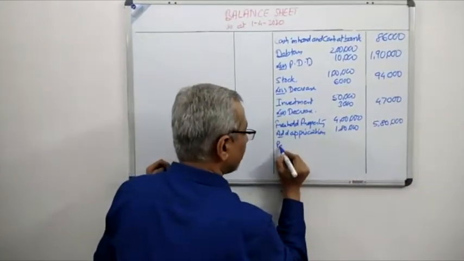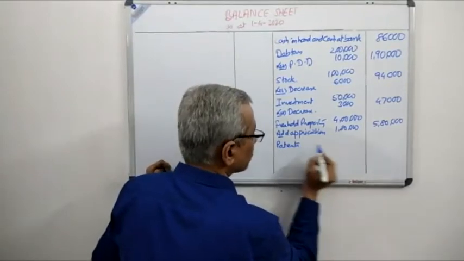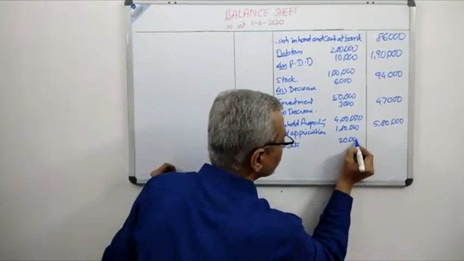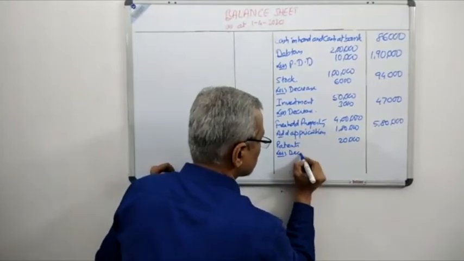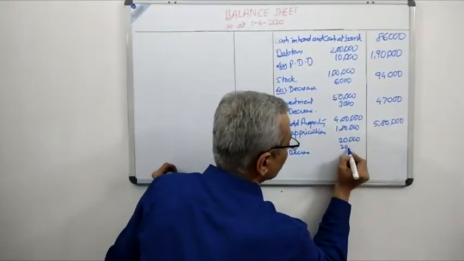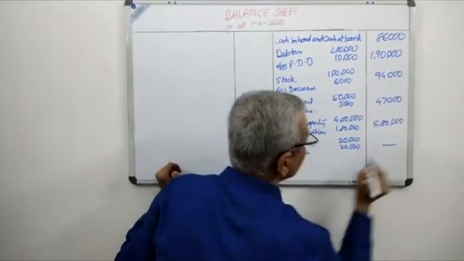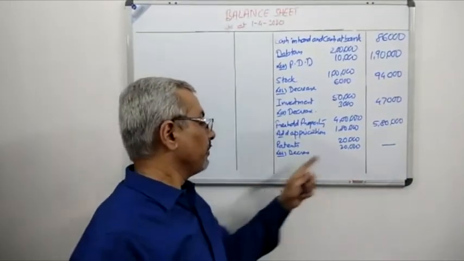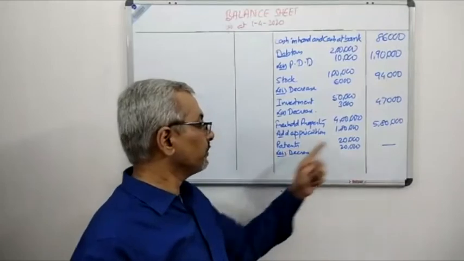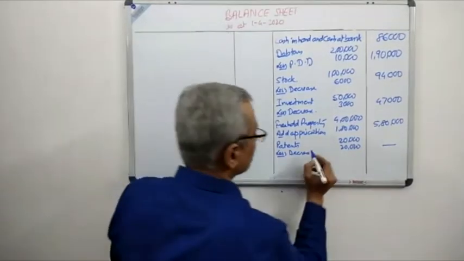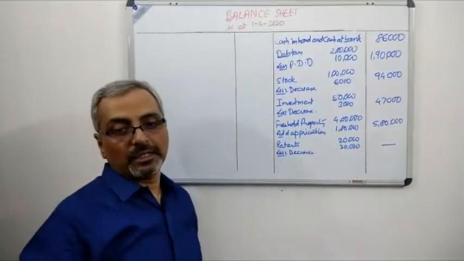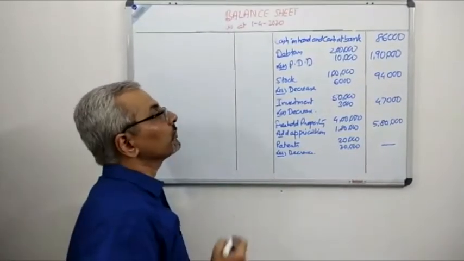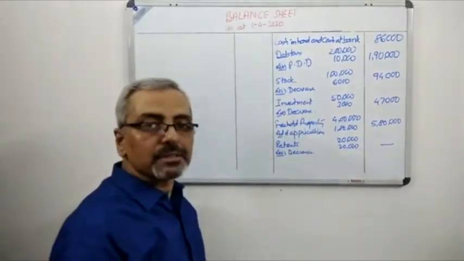And next we have patents. The value was given as 20,000, and there is a decrease of the entire 20,000 because patents became valueless. Repeat again, patents become valueless. So you can see patents 20,000 and let's decrease the value over here 20,000. Outer column is nothing or 0. Okay, so now we have completed the asset side of the balance sheet.